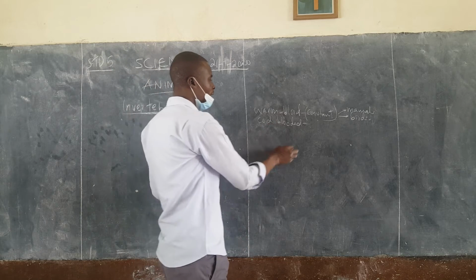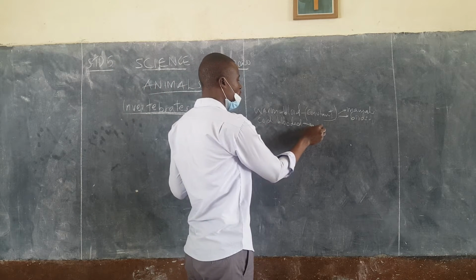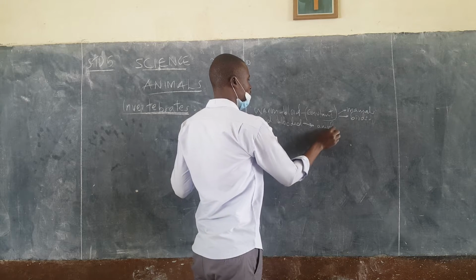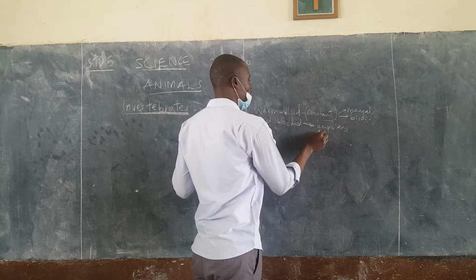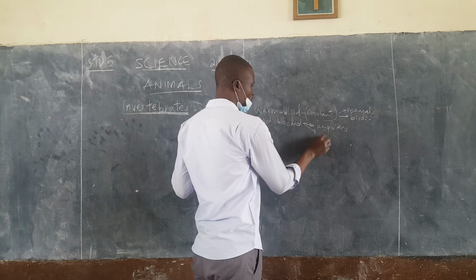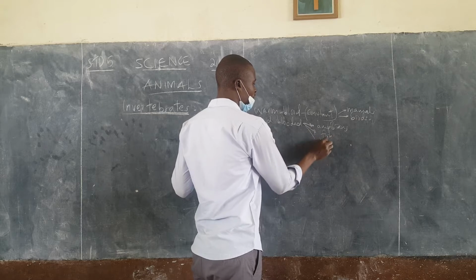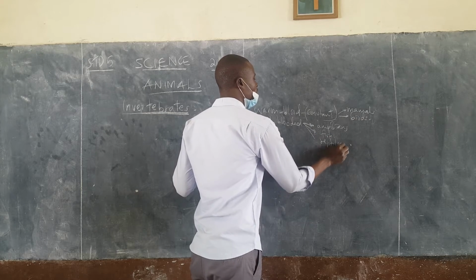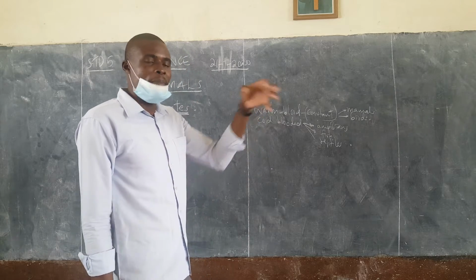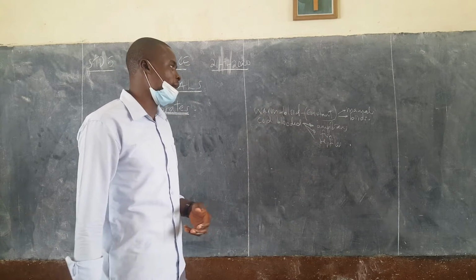Then we come to cold-blooded animals: the amphibians, then fish, and then reptiles. All these are cold-blooded, meaning their body temperature changes depending on where they are.